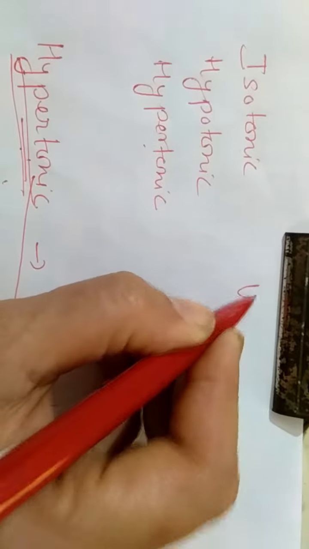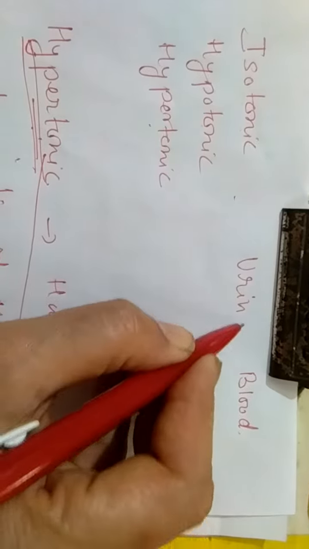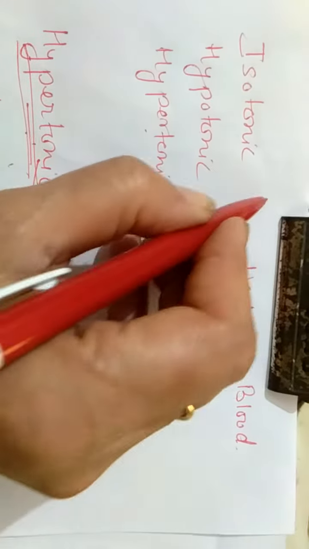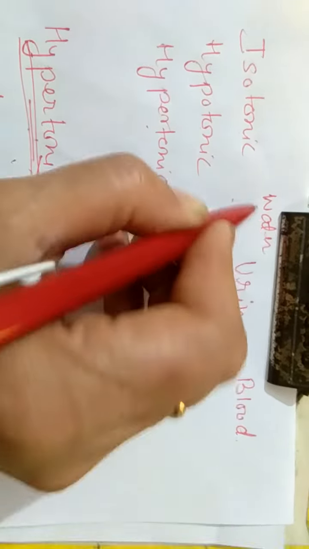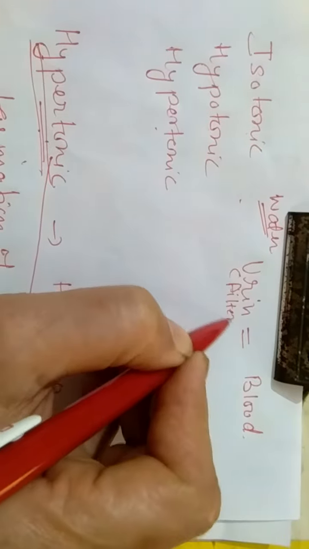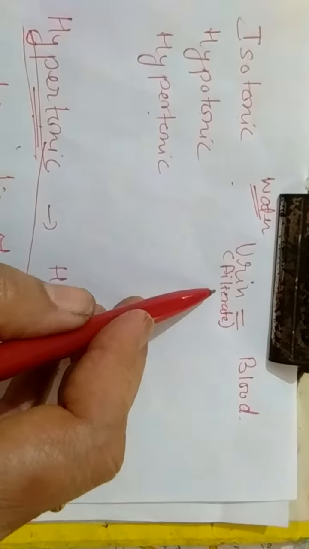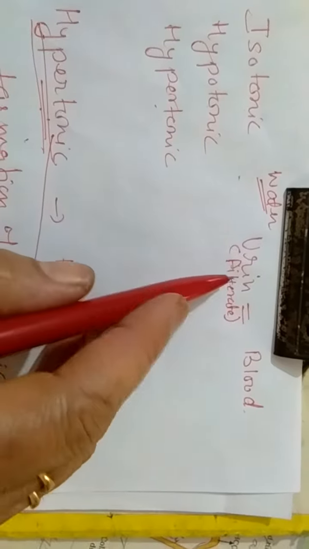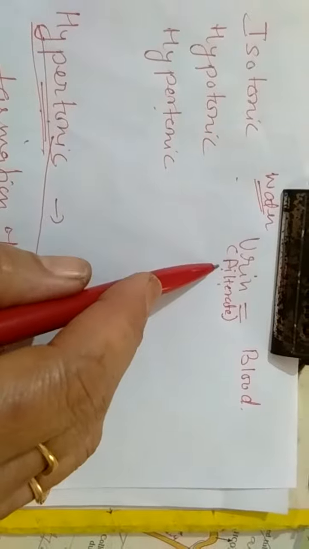Here we are to compare the concentration of urine with the concentration of blood. Here we are discussing about the water. If the amount of water in urine and blood, or in the filtrate, earlier it is called filtrate, ultimately this filtrate becomes urine. So if the concentration of water or other salts and ions is similar in urine and blood, then both of them are isotonic to each other.